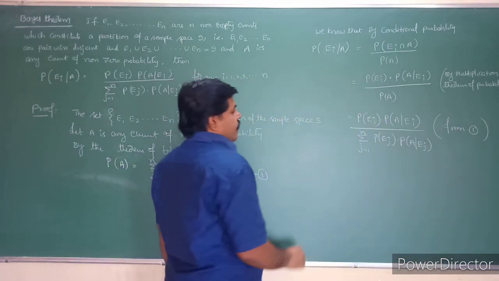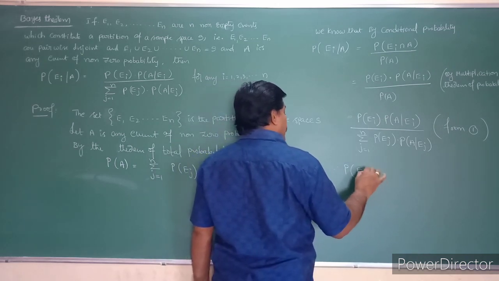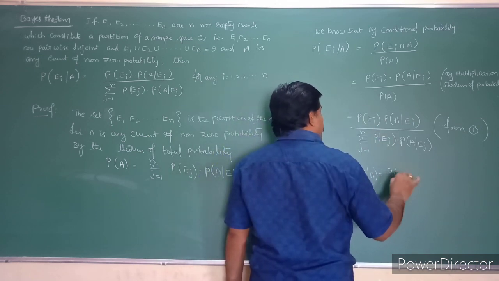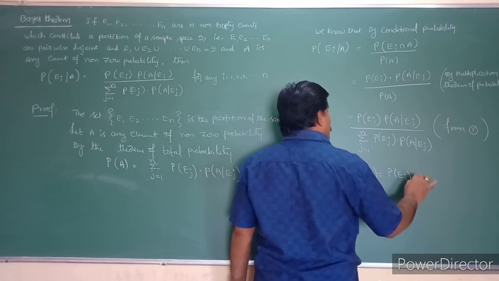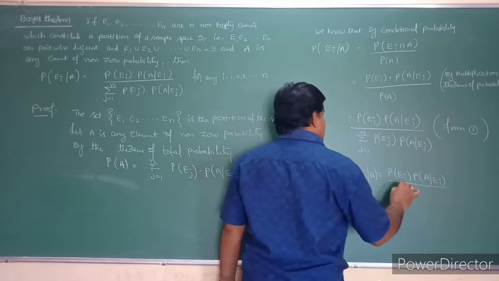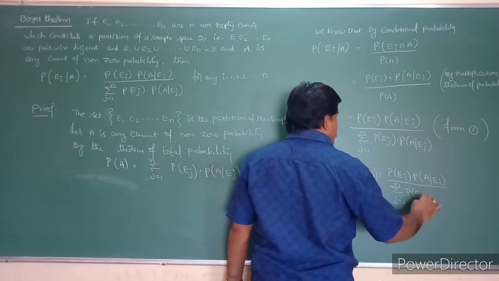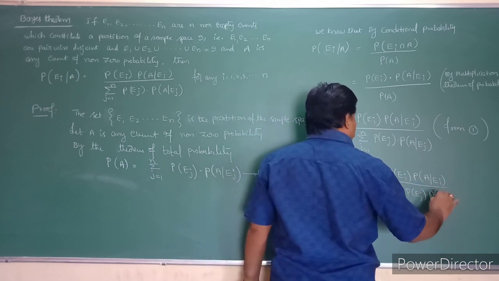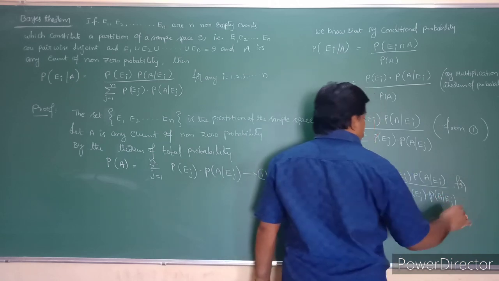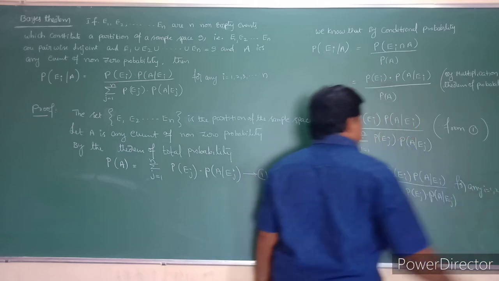From 1, therefore P of Ei given A is equal to probability of Ei into probability of A given Ei, divided by sigma j equals 1 to n probability of Ej into probability of A given Ej, for any i equals 1, 2 and so on to n.